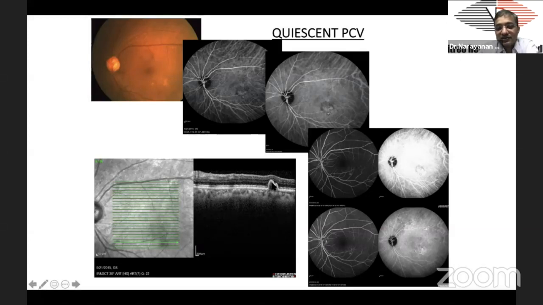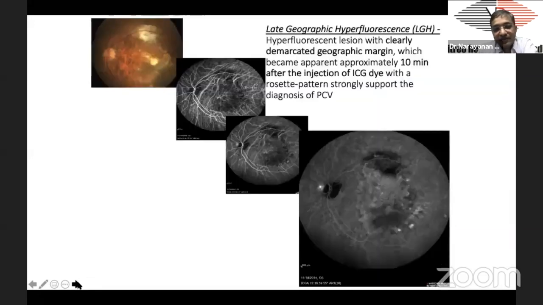This patient has, as you can see, a thumb-like lesion. There is also a notch here, but there is no fluid. So this patient can be observed as long as it's extramacular and the patient has good vision.